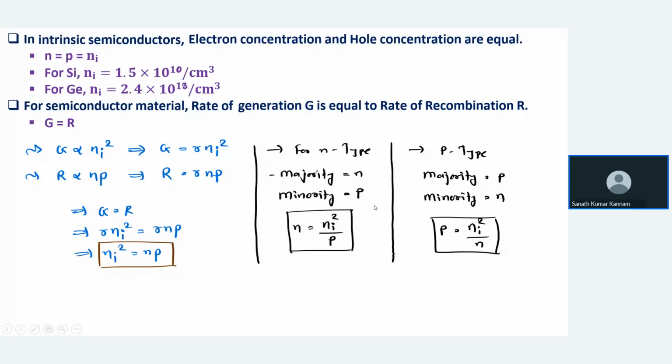For an N-type semiconductor, the majority carriers are electrons and the minority carriers are holes, so you get n equal to ni square by p. And for a P-type semiconductor, the majority carriers are holes and the minority carriers are electrons, so you can write p equal to ni square by n. So this is about the mass action law.